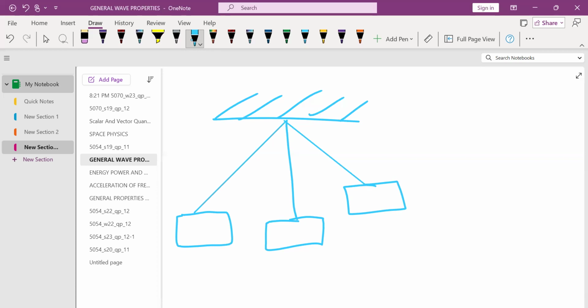So these are points, you can say A, B, and C. At point B, the velocity is maximum, while at point C, the velocity is zero, and at point A, the velocity is also zero. But at point B, the velocity is maximum. So this object or this box, you can say whatever, is moving forward and backward, and when it is at the point B, the velocity is maximum.